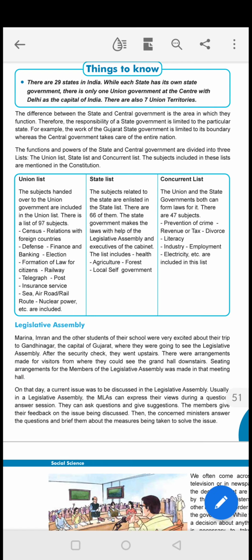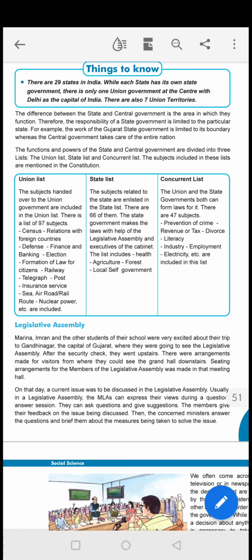So next is concurrent list. Totally 47. Concurrent list, totally 47 subjects are there. That is related with both the government, union and state. Union and state together they work on these laws.